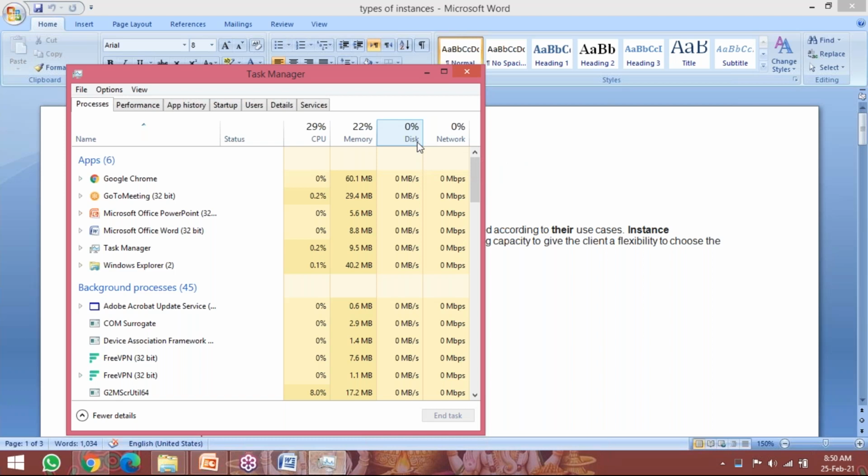In real time also you can buy physical servers, but maximum 60% or 70% of resources only we are going to utilize, but we have to pay the money for the complete resources. But in a cloud environment, how much utilization you use, that much money only you are going to pay.